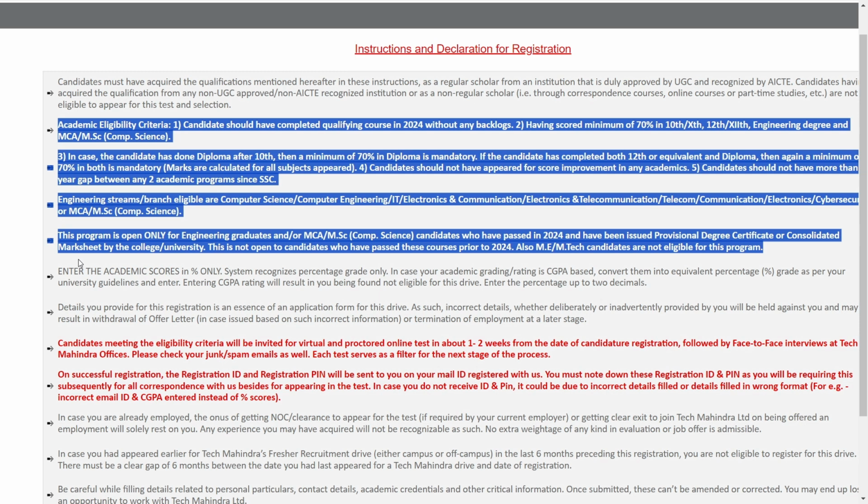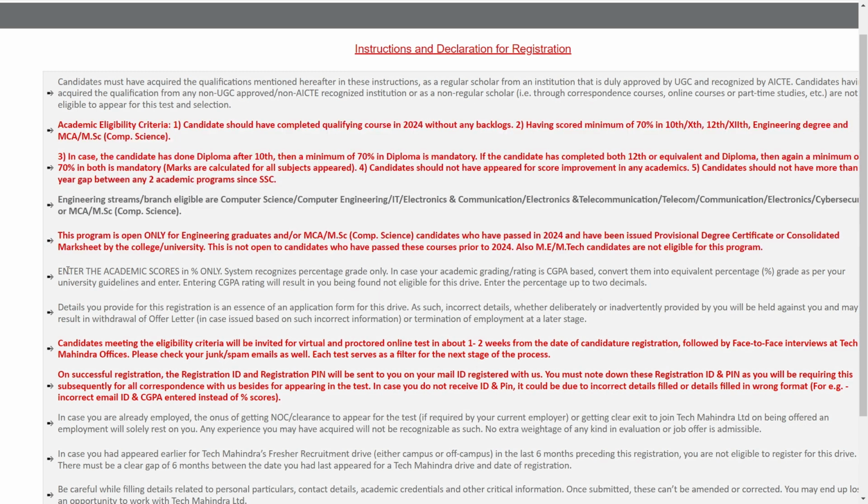After that you will see the details you have to enter in the registration form. Let's discuss these. You should enter the academic score in percentage only, and the system recognizes percentage grade only. In case your academic grading is CGPA based, convert it into an equivalent percentage. This is an important thing. If you have a grade in CGPA, you have to convert it into percentage, following your university guideline, and then enter it. Entering a CGPA rating will result in you being found not eligible. Guys, this is an important thing.